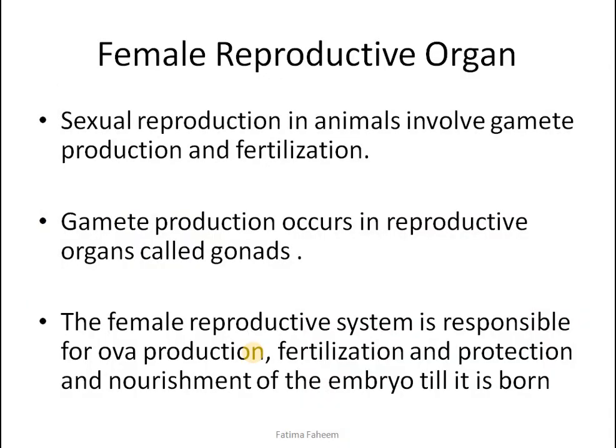Let's discuss sexual reproduction in animals by reading about gamete formation in the female reproductive system. As we have already discussed, sexual reproduction in animals involves gamete production and fertilization. Gamete production occurs in the reproductive organs called gonads. The female reproductive system is responsible for ovum production, that is the female gamete, and it is also where fertilization takes place. After fertilization, the zygote undergoes mitosis to form an embryo. This system is also responsible for protection and nourishment of the embryo till it is born.